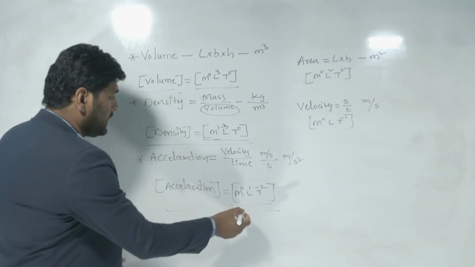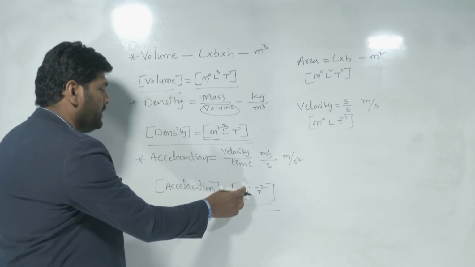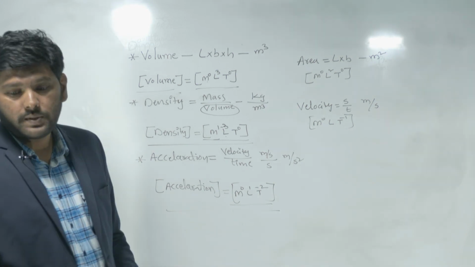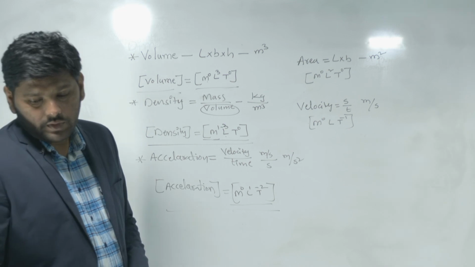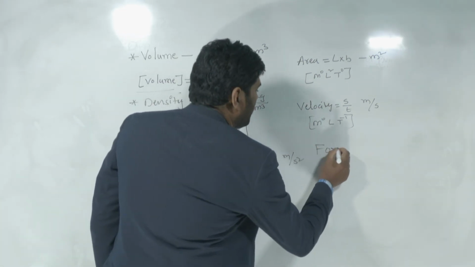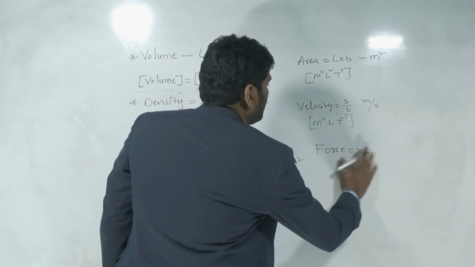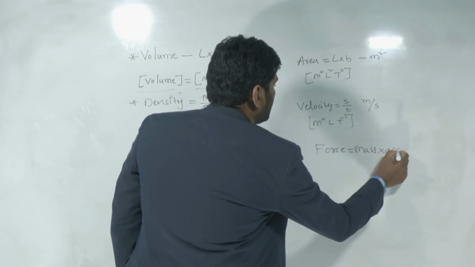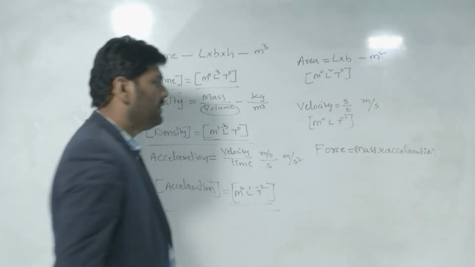Similarly, the dimension formula for acceleration: we just wrote that acceleration is M power 0, L power 1, T power minus 2. Next, force. Force is equal to mass into acceleration. Can you write the dimension formula?